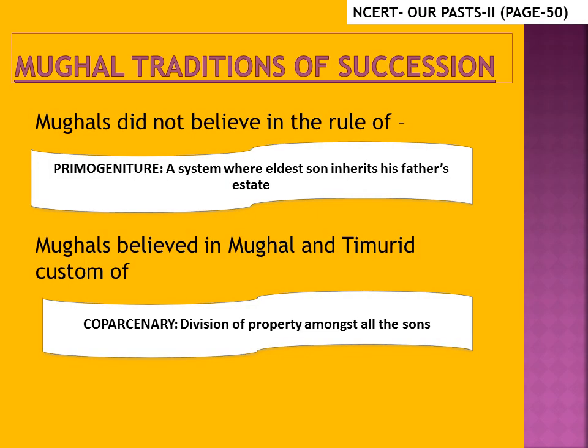Children, the next topic is Mughal traditions of succession, which means how Mughals believe in dividing their property. Mughals did not believe in the rule of primogeniture, which means a system where eldest son gets his father's property. Rather, Mughals believed in the Mughal and Timurid custom of coparcenary, which means division of property amongst all the sons. So in Mughal Empire, no son could go empty-handed. But of course, the emperor can only be one.